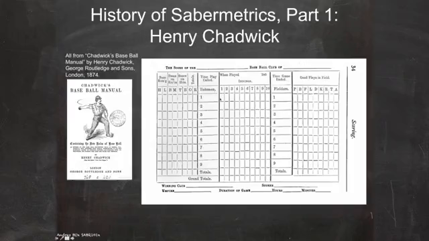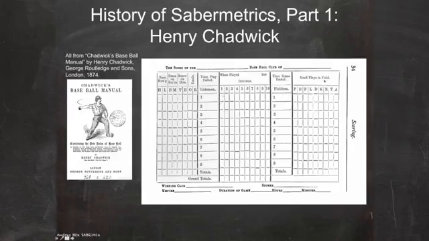This is one side of a score sheet. Just like modern score sheets, there's 2 sides based on which team is on offense and which team is on defense. And on this side of the score sheet, we record what happens to the offensive team. You list the offensive batsmen in their lineup order here. This section is where you actually record the events of each at-bat of all the offensive players. So batsman 1 would come up in the first inning and record the outcome of that at-bat here. You'd also list, though, the defense on this score sheet.